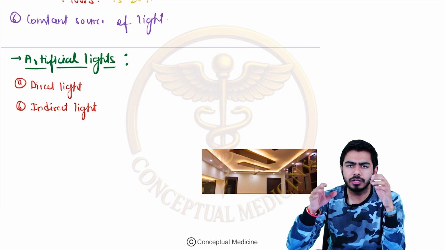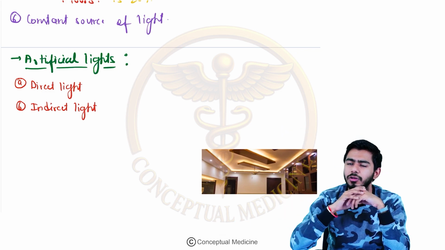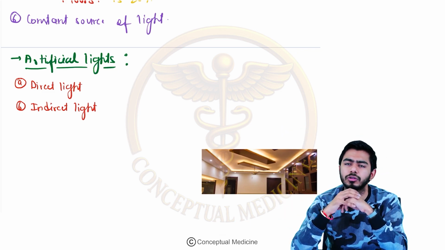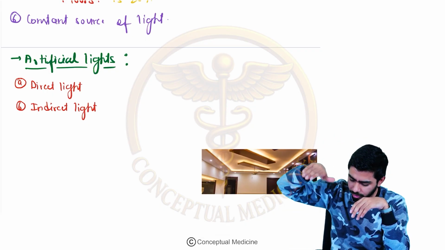I hope you got the idea of what direct light is. Direct light means coming from the source. For example, you are seeing that LED light over there, right in front of your roof. So basically that will be the direct light. If you're covering that with something, that will be the indirect light.